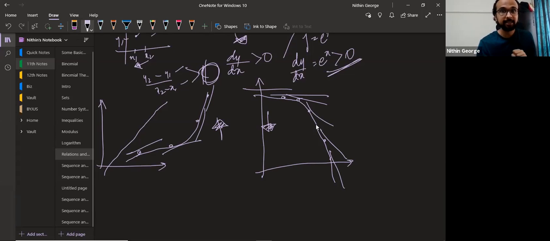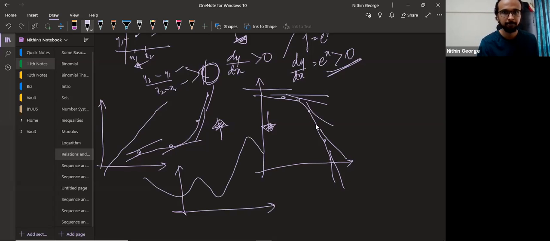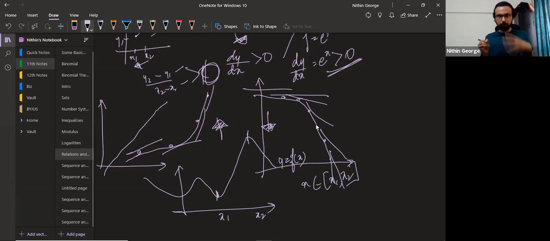Now, the idea here is if it is an increasing function. Suppose I have some weird looking function like this, and I notice that between x1 and x2 is where I care about. My question is a function y equal to f of x, where x is between x1 and x2. We'll be applying monotonicity here. So between x1 and x2, what can you say about the function?